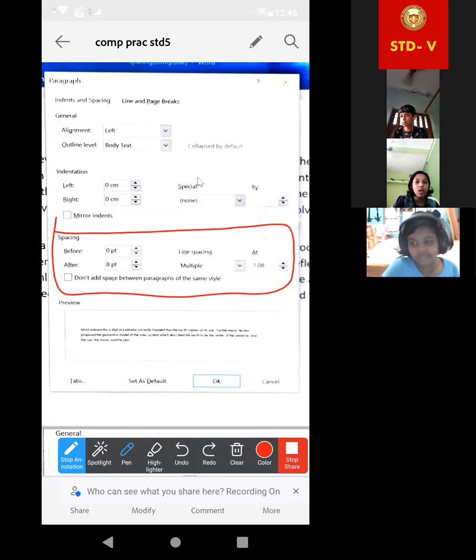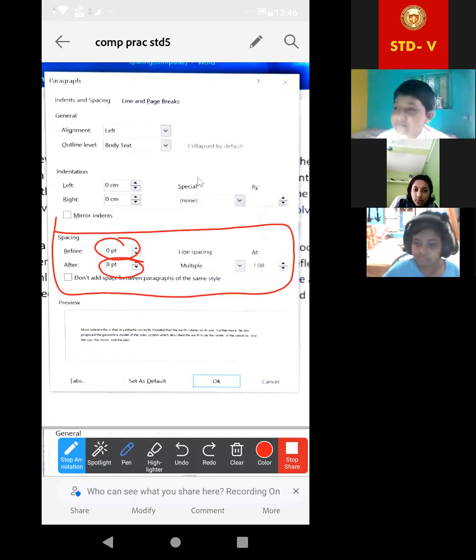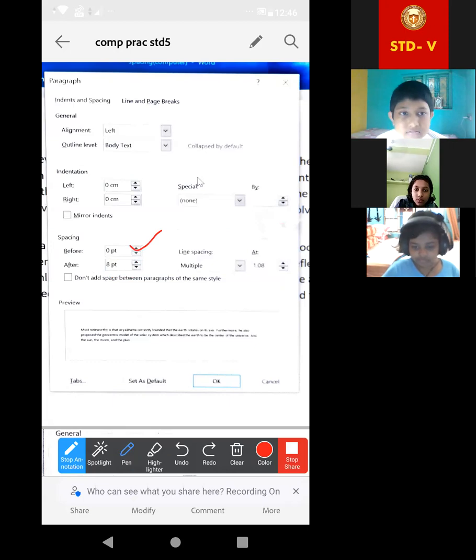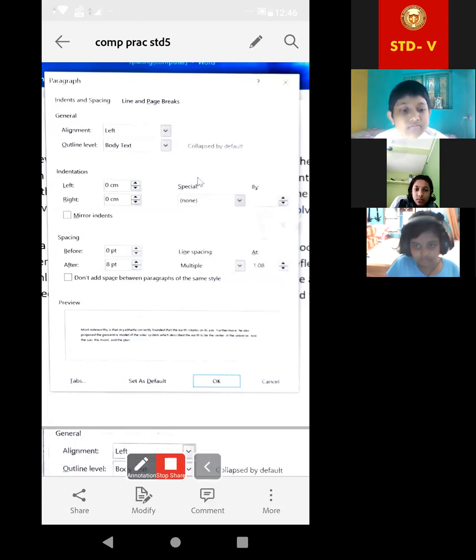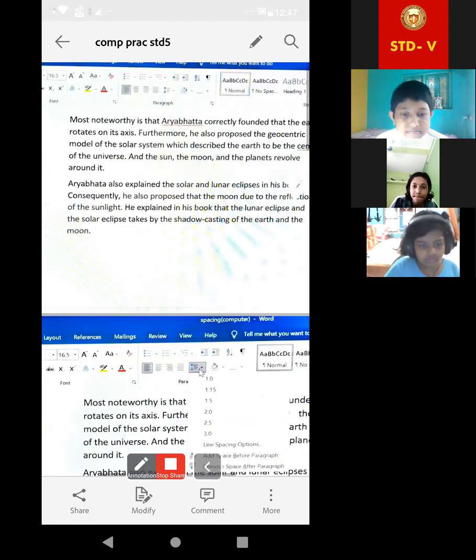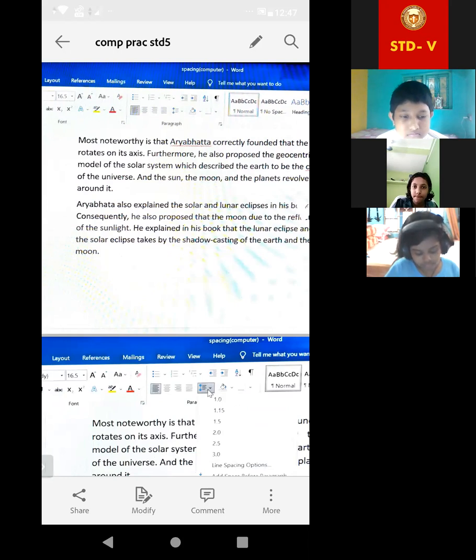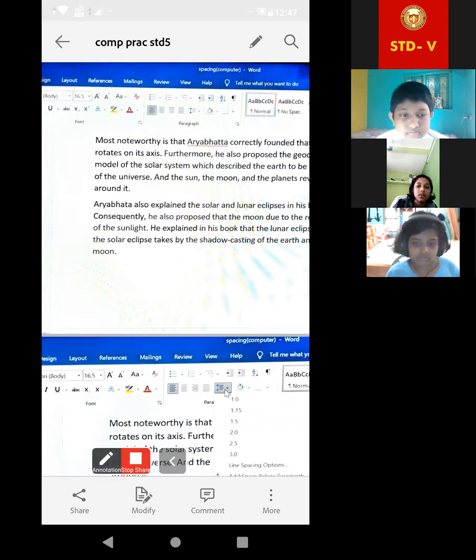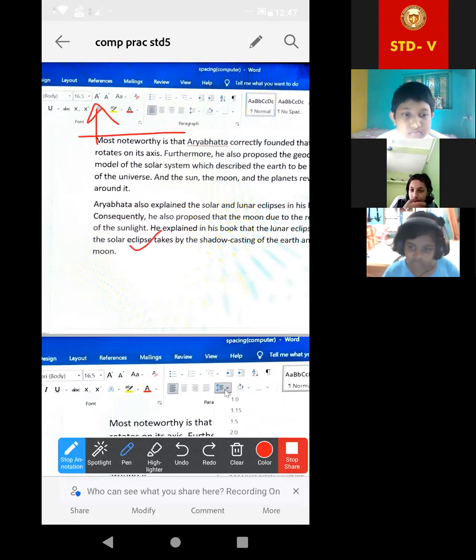Okay, what is before and after? Look at this. Acha, let me show you the paragraph. This was the paragraph, na? What is before and which one is after? Before means before starting writing or before starting the paragraph, how many spaces you will give above it here. And after means after ending one paragraph, how many spaces you will give.